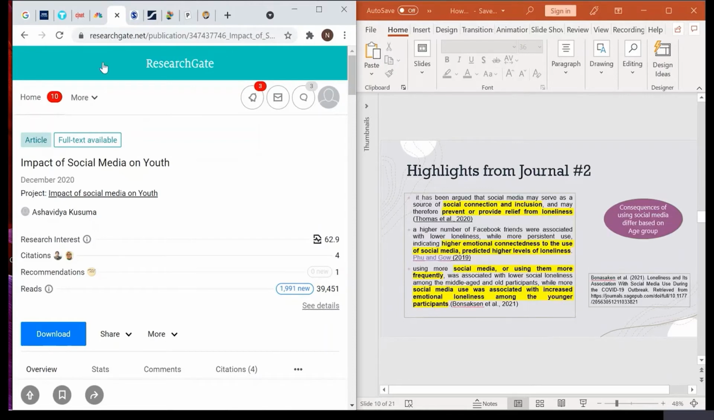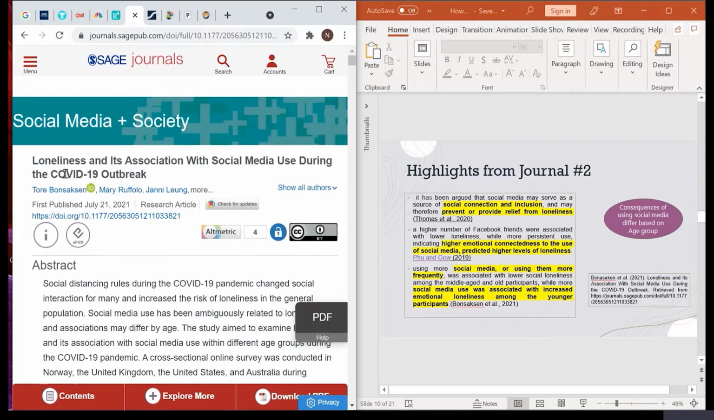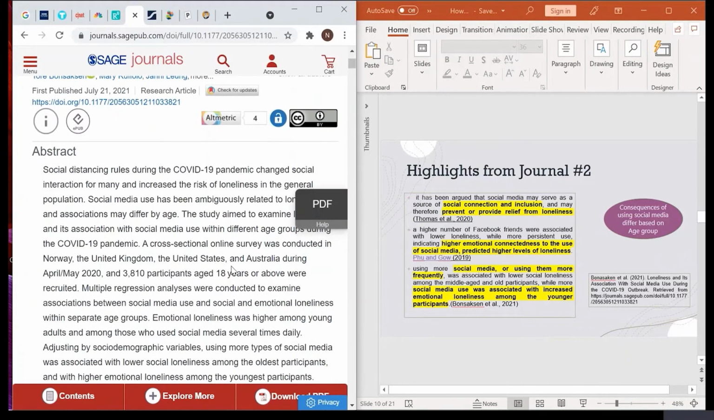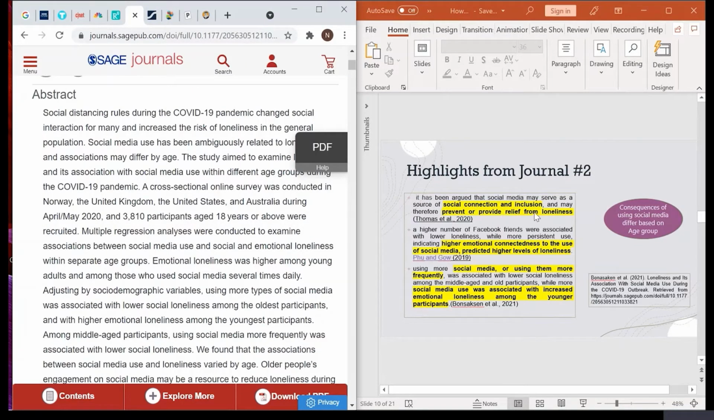Then you look for some more journals. The second journal is about loneliness and its association with social media use during the COVID-19 outbreak. As we all know, during COVID-19 most of us were at home, so we had no personal contact with anyone. The only thing we depended on was social media. What the research highlighted here is social connection and inclusion. Social media serves as social connection and inclusion, yes, but it prevents relief from loneliness. According to Thomas, people must use social media.